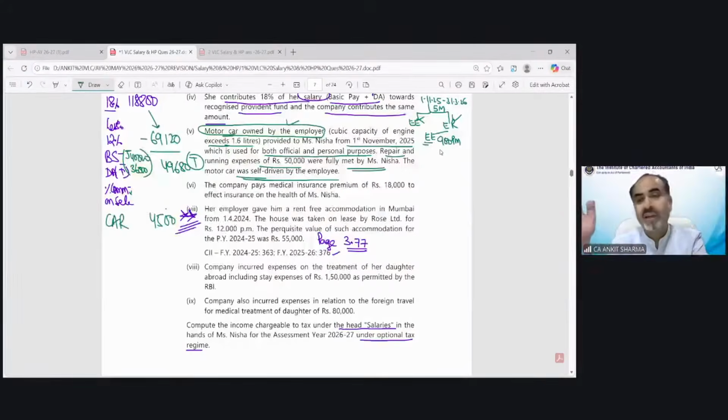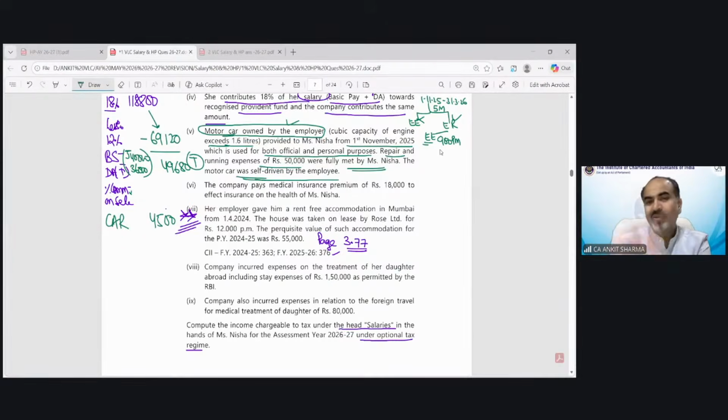So car is owned by employer, expenses met by employee, and it is used for both purposes, so the third case of employee would be applicable. That is 600, 900. If the car capacity is less than 1.6, then it would be 600. If it is more, then 900 rupees per month we have to take. And in this case, it would be taxable 4,500 rupees. Clear? So this perquisite has been solved.